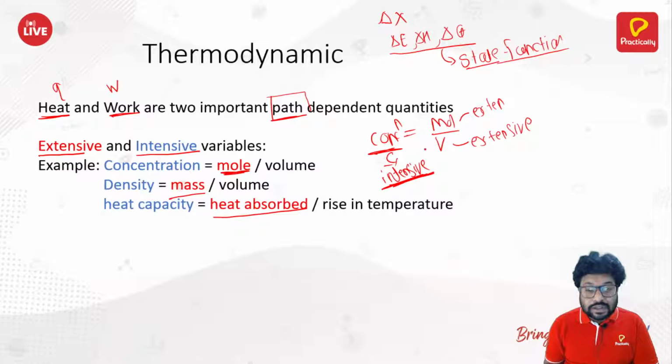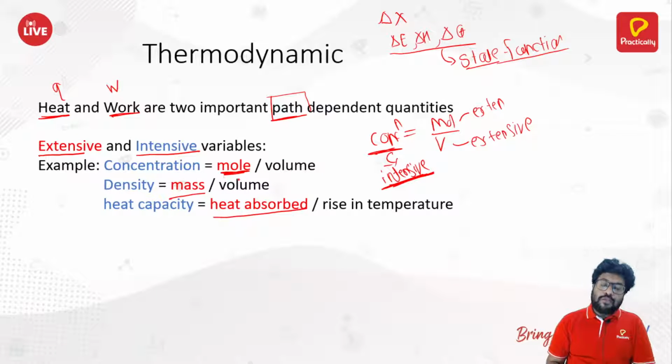So always remember this: the ratio of extensive properties is always an intensive property. The example is right in front of you. Concentration is a ratio of mole by volume. Mole is an extensive property, volume is an extensive property, but concentration is an intensive property.